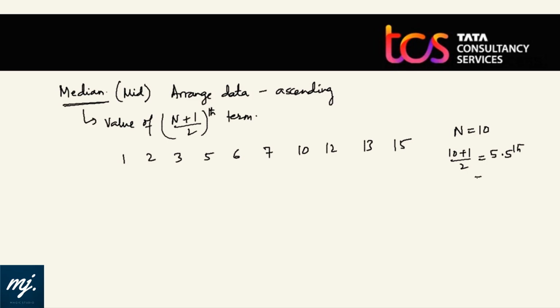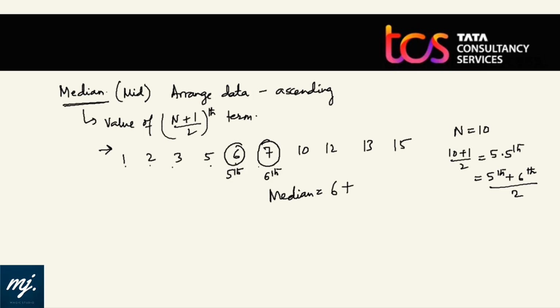Now normally the 5.5th data is known as 5th value plus 6th value divided by 2. You can see 5 plus 6 is 11. 5th value plus 6th value divided by 2, and normally we start from the left hand side. 1, 2, 3, 4, 5. This is the 5th value of the information, and then 6. This is the 6th value of the information. So my median will be what? The 5th value is 6 and the 6th value is 7, divided by 2, that is 6.5. So the median of this particular information is 6.5.